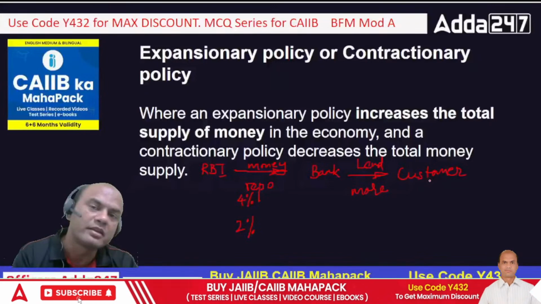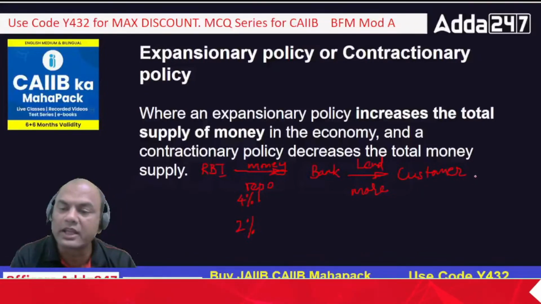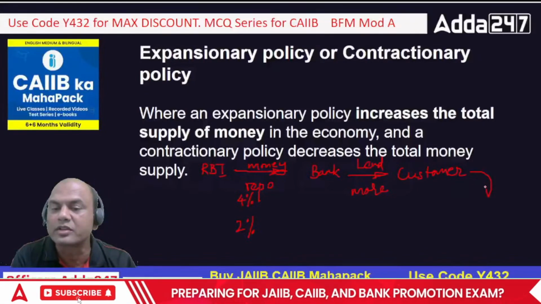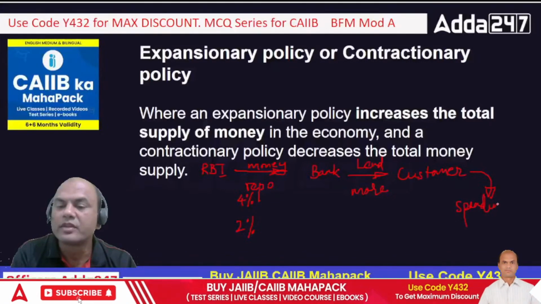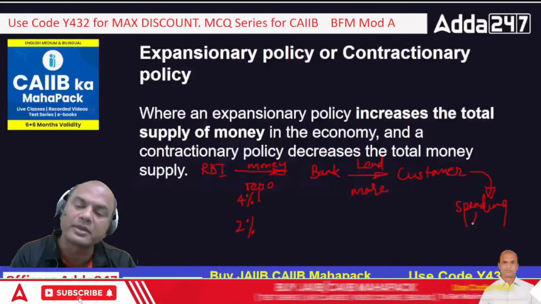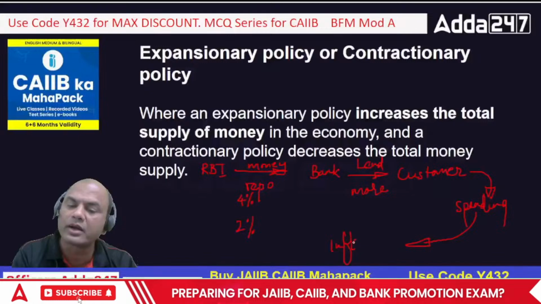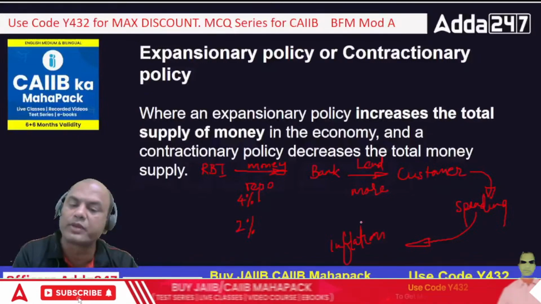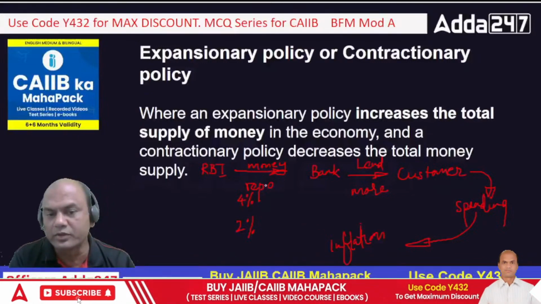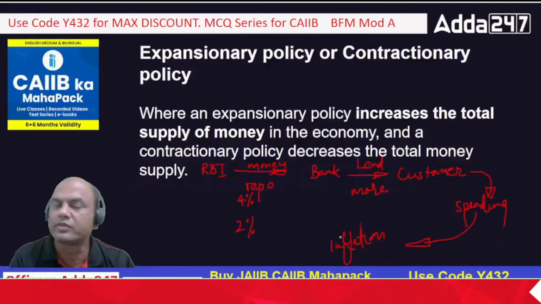Because of this, what will happen? Once the customer gets more money, he'll start spending more. Spending will be high. Okay. So once this spending is high, what happens? This gives rise to inflation. This is an important part. Okay. So that's how it affects. If RBI reduces the repo rates, it leads to more inflation.